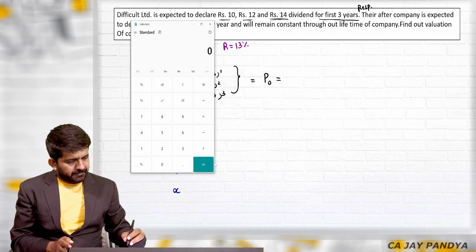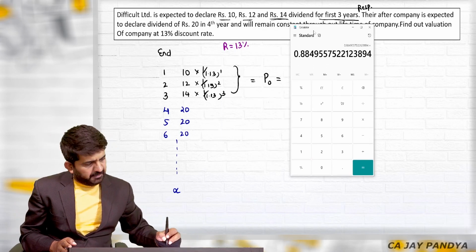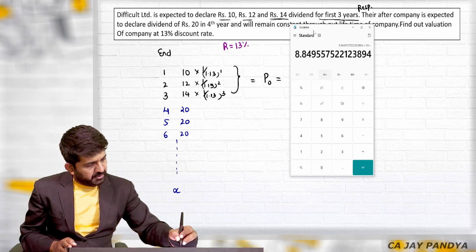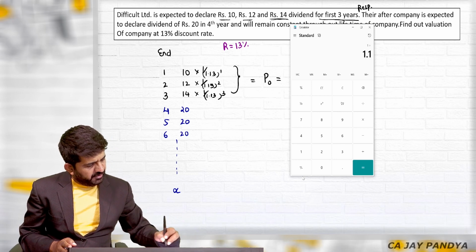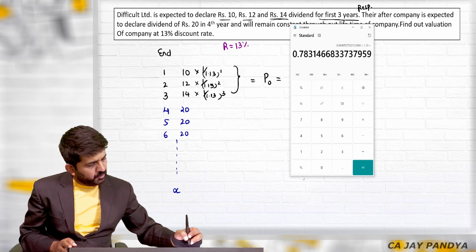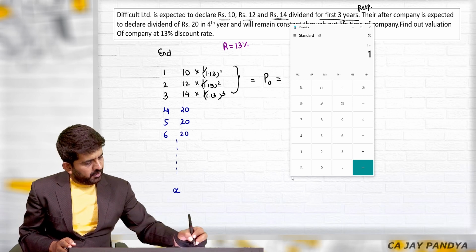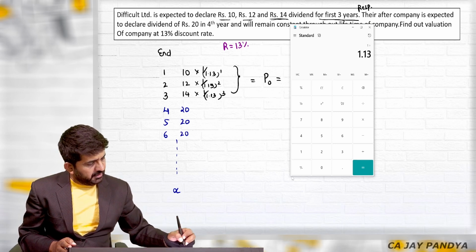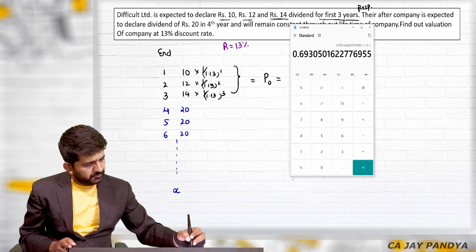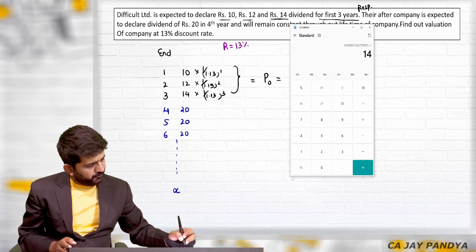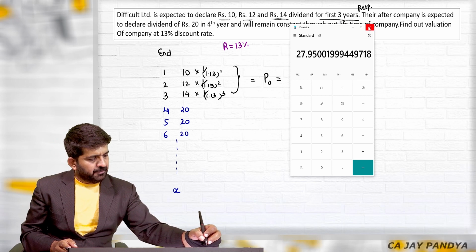Let me do it. It is 1 divided by 1.13 multiplied by 10 plus 1 divided by 1.13 squared multiplied by 12 plus 1 divided by 1.13 cubed multiplied by 14. That is my answer, which is 27.95.